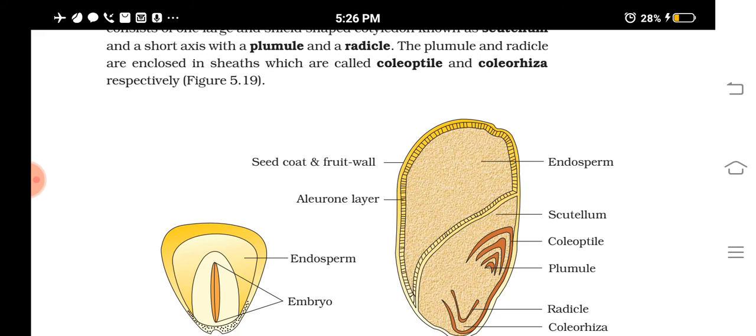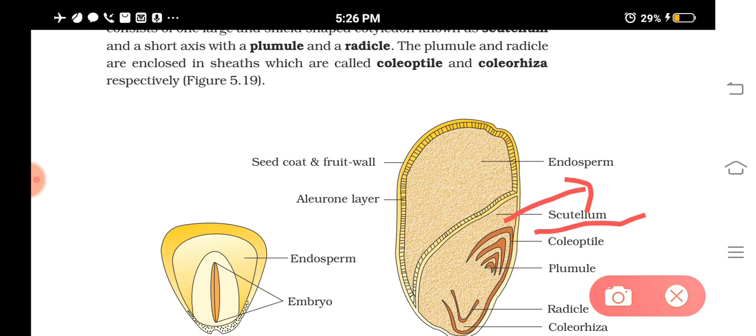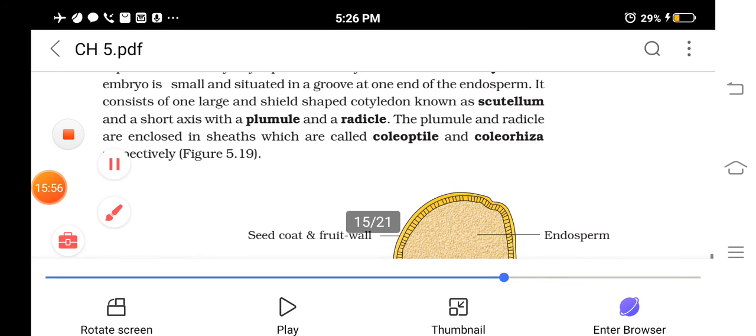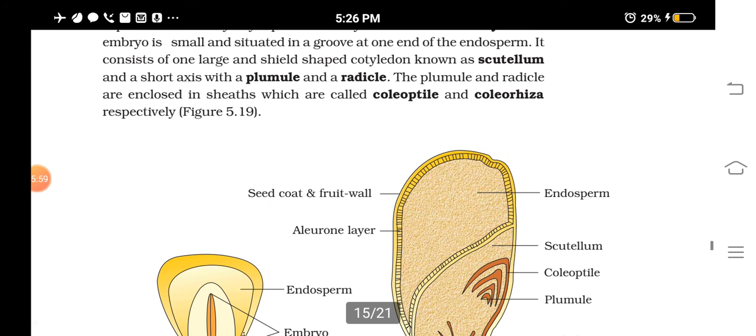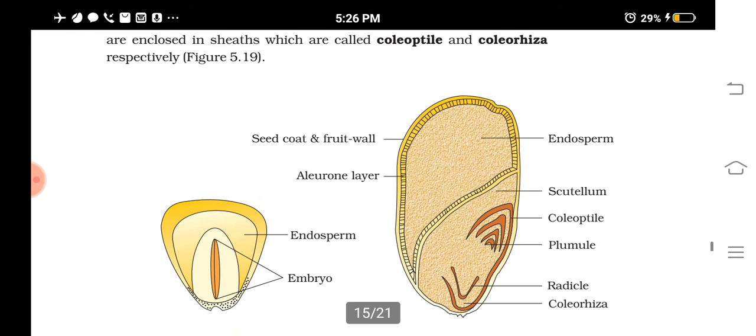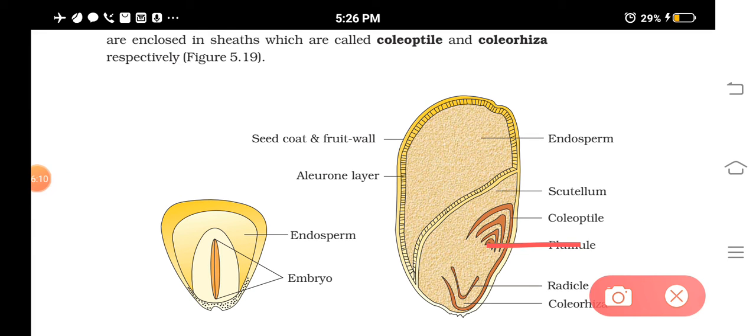It contains a large and shield shaped cotyledon. Only one cotyledon will be there, and that single cotyledon of monocot seeds is called the scutellum. In the scutellum you can see a small embryo with plumule and radicle. This is the plumule and this is the radicle, on one side.